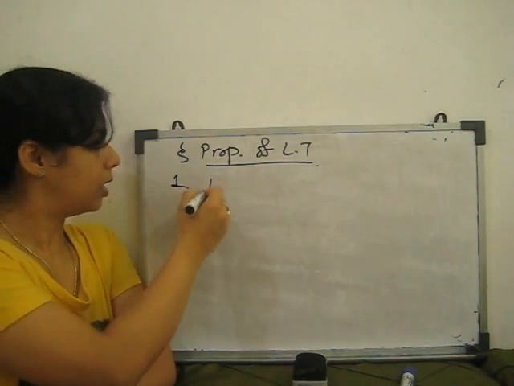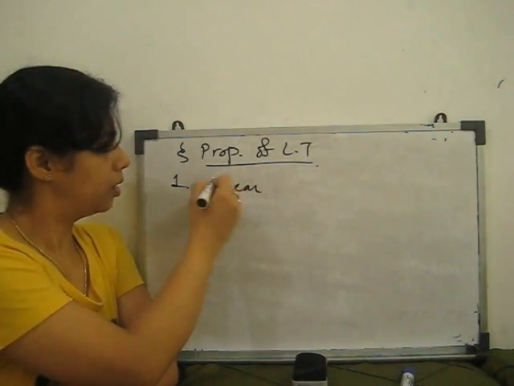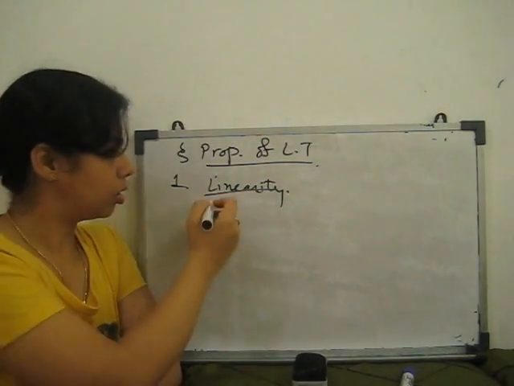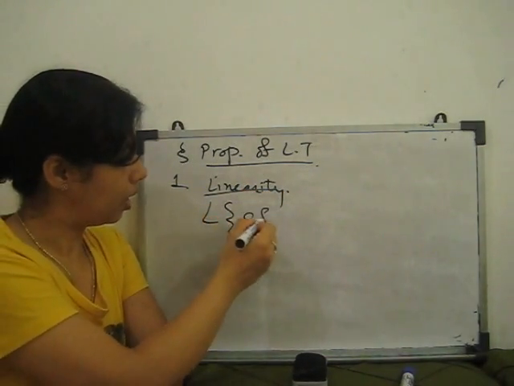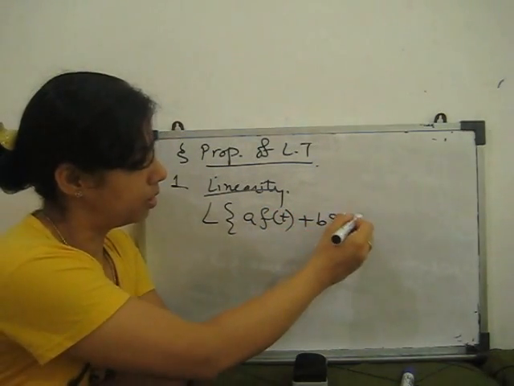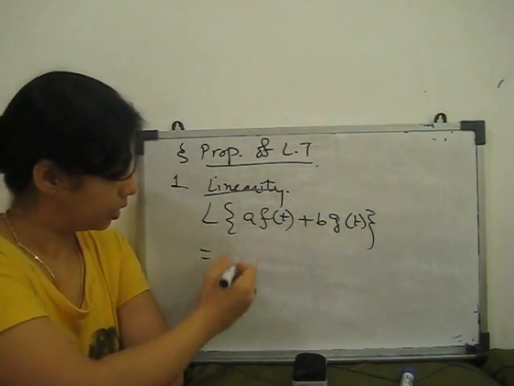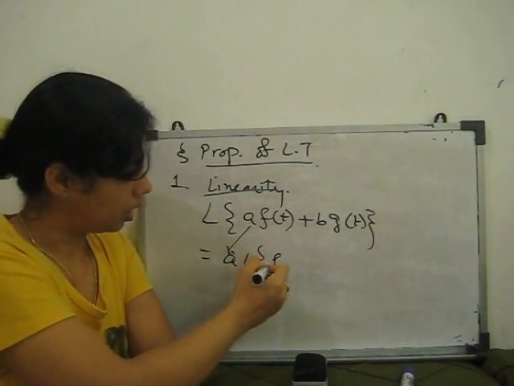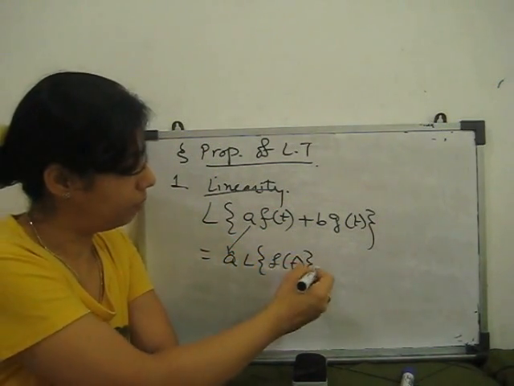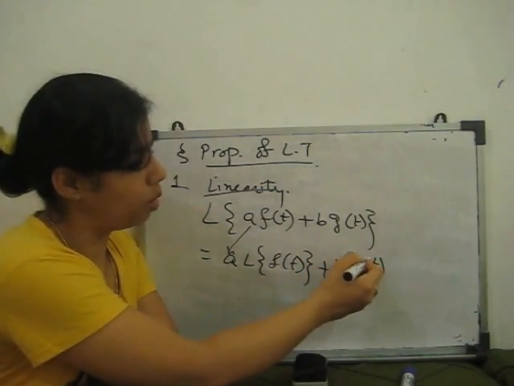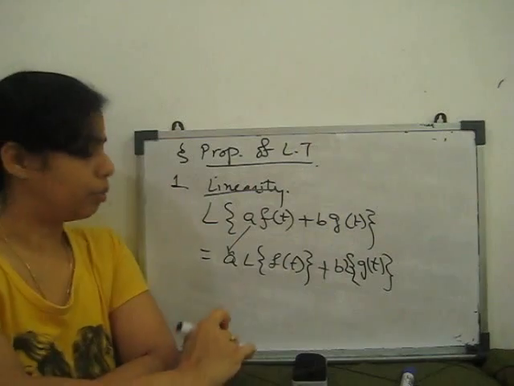Properties. First one is very easy, the linearity property. Linearity means if any constant is multiplied with one Laplace transform plus another constant multiplied with another Laplace transform, then the constants come outside and you take just the Laplace transform of the given functions. This property is called the linearity property.